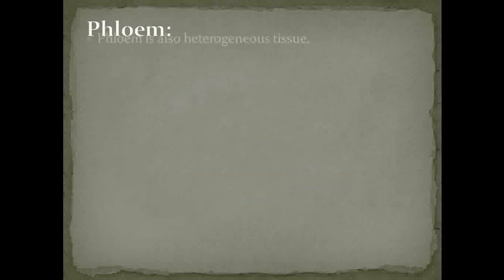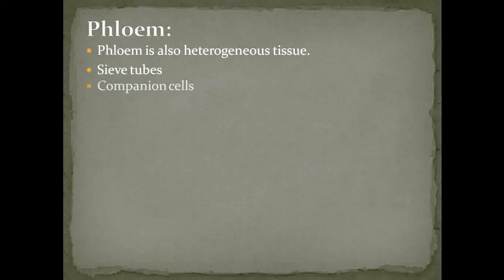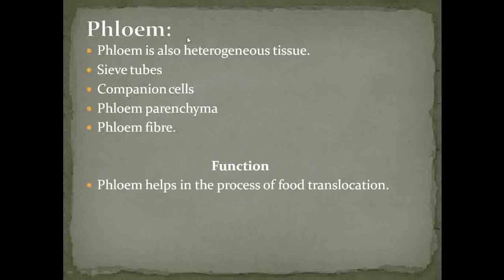So let's see about the phloem. Again, as the phloem is a complex tissue, that's why it is called heterogeneous in nature, and it is formed from four elements. These four elements are sieve tubes, companion cells, phloem parenchyma, and phloem fibers. So what is the function of the phloem? The phloem helps in the process of food translocation. So let's see one by one.